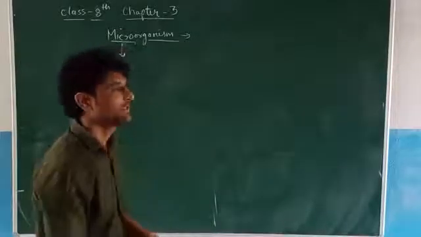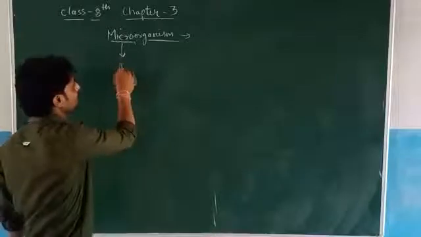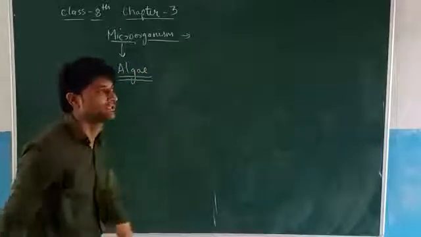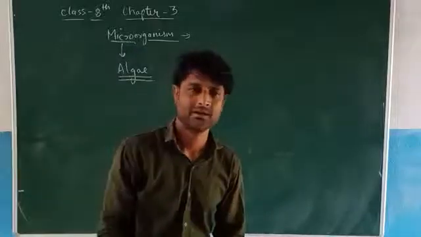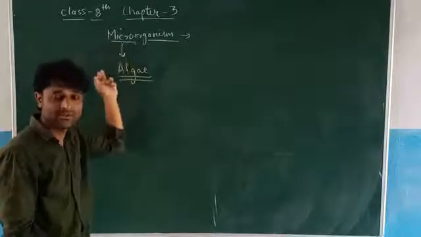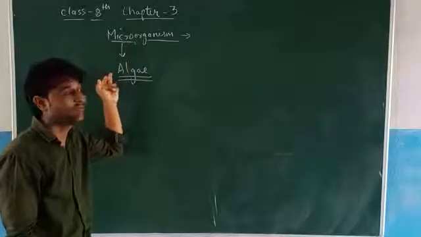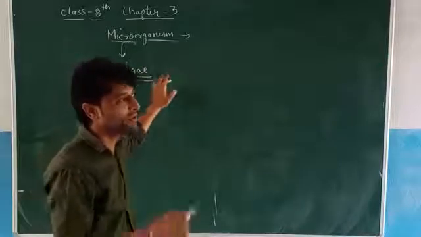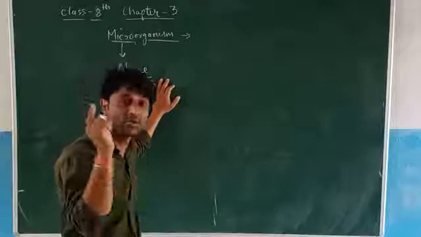In your book, the first microorganism is algae. What is this algae? As I have already told you, it is a microorganism, a very tiny, minute organism, which is only seen inside the microscope.